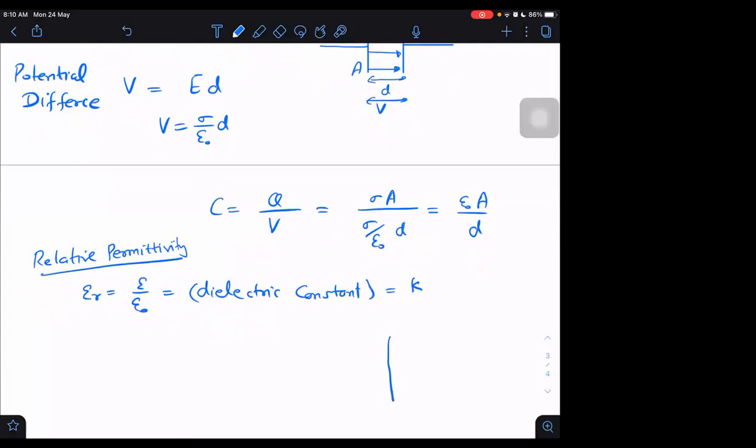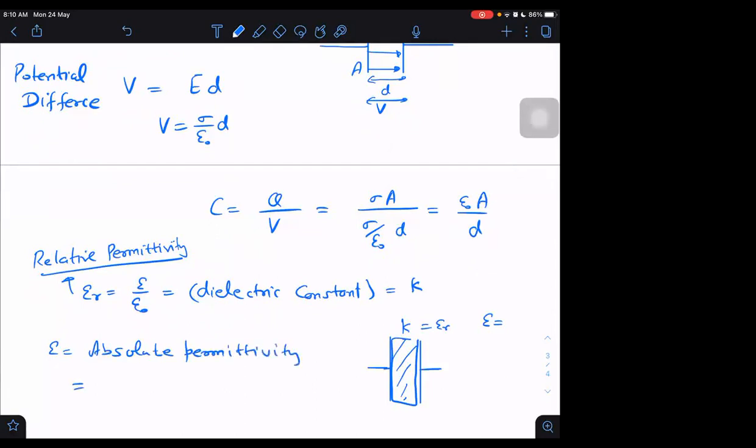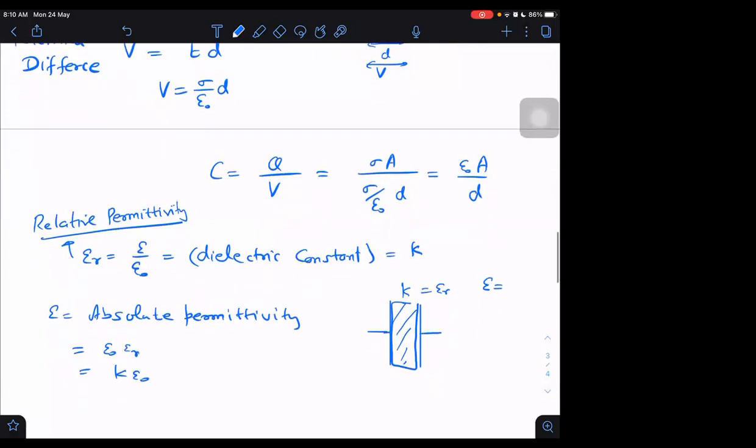So free space it is. If in between we keep a medium of dielectric constant K, then indirectly it means what is given to us? Epsilon R. If epsilon R is given, then we can get the absolute permittivity. What will be absolute permittivity? K epsilon naught, sir. Yes, absolute permittivity we can get as epsilon naught into epsilon R, or that will be equal to K times epsilon naught.